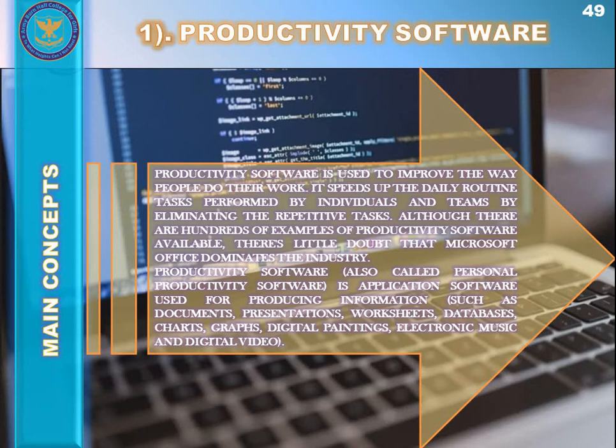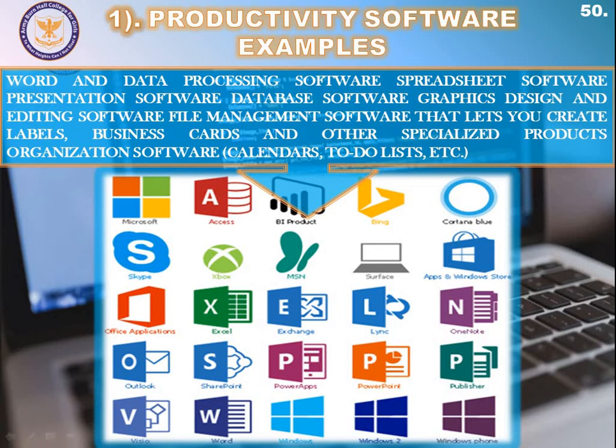So in this diagram you can see all those application softwares like word and data processing softwares, spreadsheet softwares, presentation softwares, database softwares, graphic designing and editing softwares, file management softwares that let you create labels, business cards, and other specialized products, and organization softwares like calendars or to-do list based softwares, etc. So you can see all these softwares.